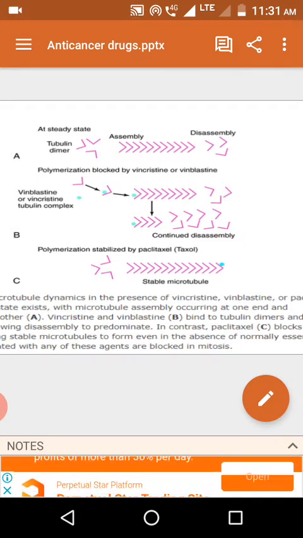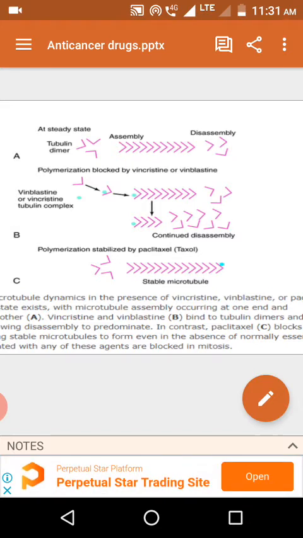If you see the cell cycle, you may observe the G0, S phase, G2 and M phase. They mainly act on M. So again, they are cell cycle phase specific. Whatever drugs I discussed, the vinca alkaloids and taxanes, are cell cycle phase specific. The phase mostly affected is the M phase.